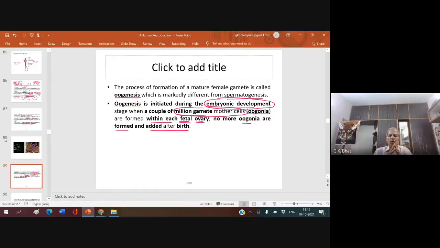Yes, sir. So you must know oogenesis gets initiated when a woman is inside her mother's womb, that means during her fetal life. At that time itself, a couple of million, not 1 million, a couple of million means 2 million, 4 million like that, oogonia are found, and once the female baby is born, no more oogonia get added after birth. I hope you understood.